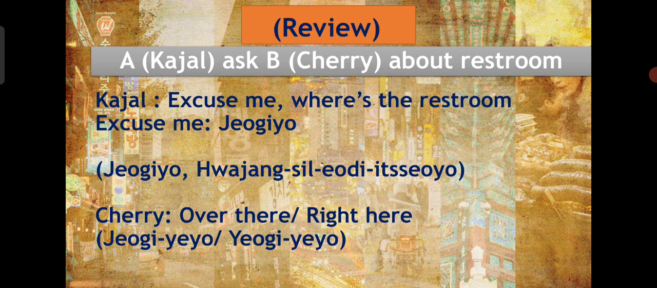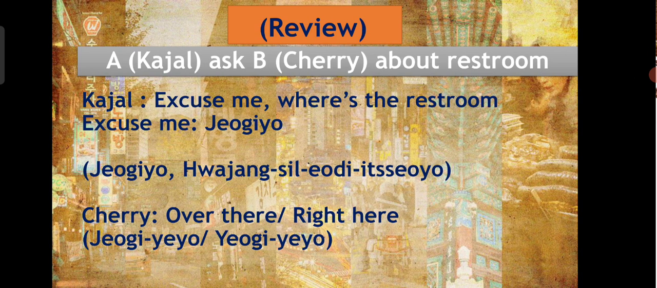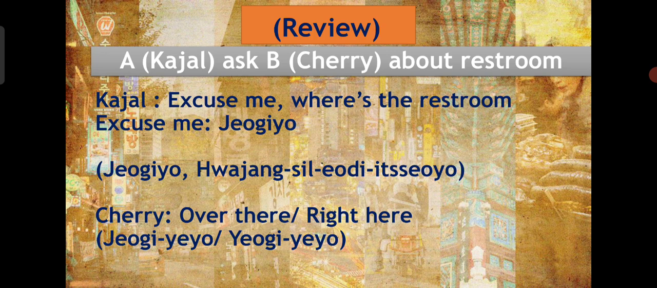And next, Cherry will reply in her language as well as with gesture. As I told you, we can read the face expression and gesture of that person, but still we have to know what they are saying. So if Cherry replies over there or right here, it can be 저기요, 여기요. Repeat after me. 저기요, 여기요. So let's review. 저기요, 화장실 어디 있어요? And Cherry will reply 여기요. So what did she reply? Right here.